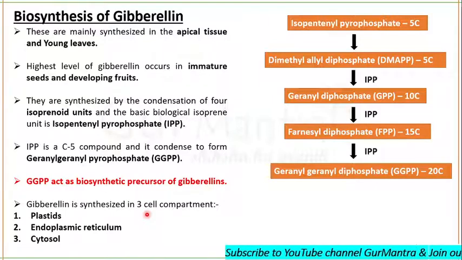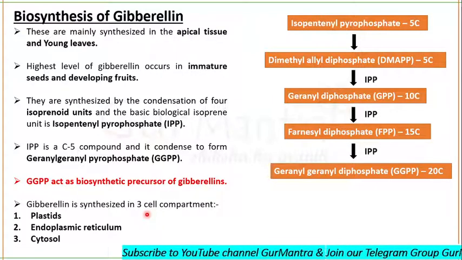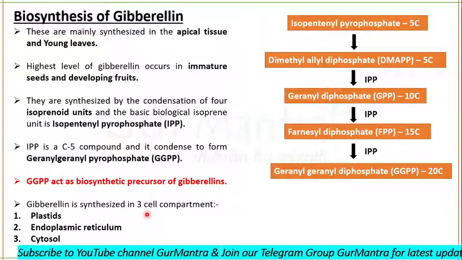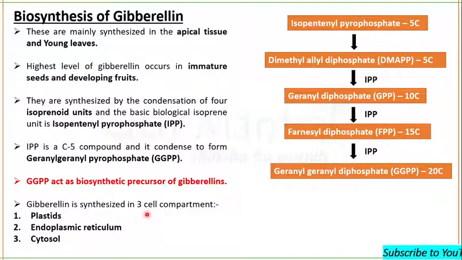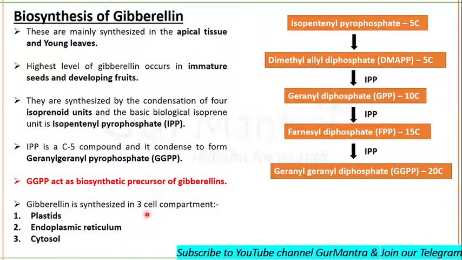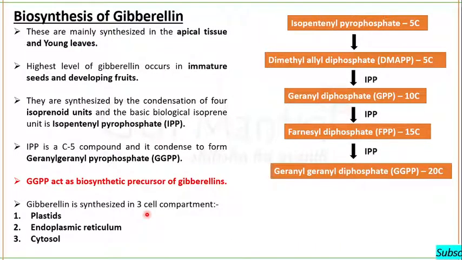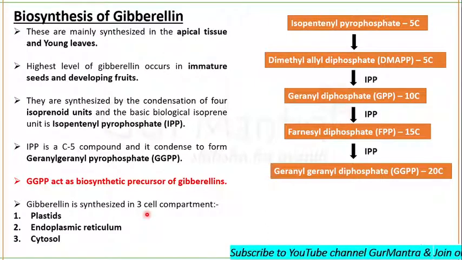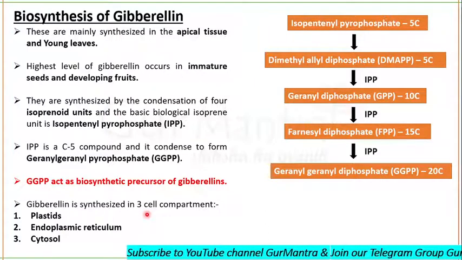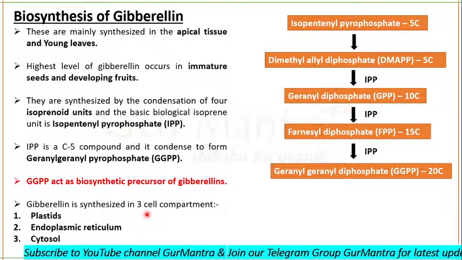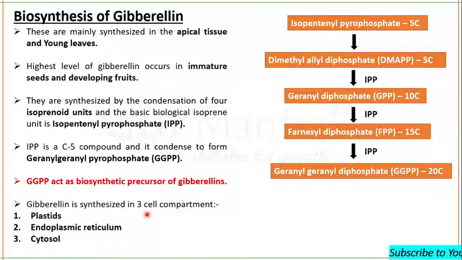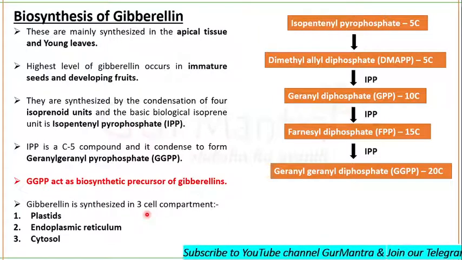You get my point? Synthesis of gibberellin takes place where? In plastid, endoplasmic reticulum and cytosol. These are the 3 cellular compartments responsible for the synthesis of gibberellins. Clear? Where is geranyl diphosphate synthesized? It is synthesized in the proplastids and not in the plastids.